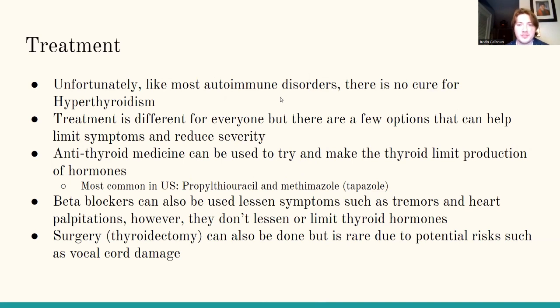Antithyroid medicine can be used to try and make the thyroid limit production of the hormones. There are two most common in the US, that being methimazole and propylthiouracil. Beta blockers can also be used to lessen symptoms, such as tremors and heart palpitations. However, they don't lessen or limit the production of thyroid hormones. Surgery, also known as thyroidectomy, can also be done, but it's rare due to potential risks such as vocal cord damage.